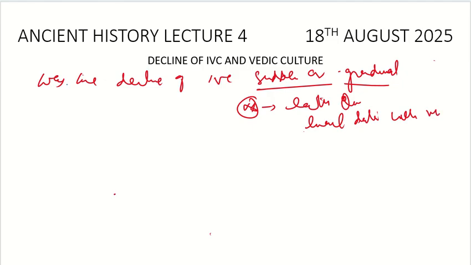And the people living in this region were very well aware of the things happening there, and they would have prepared well with respect to that. Then the second theory is that maybe there was drastic flooding. We have evidence for that. For example, Mohenjo-daro was flooded 7 times.